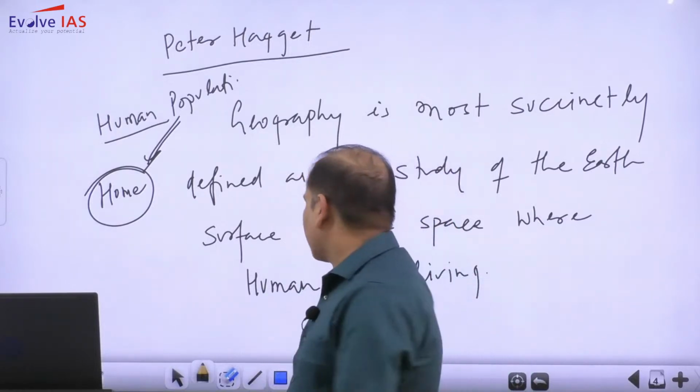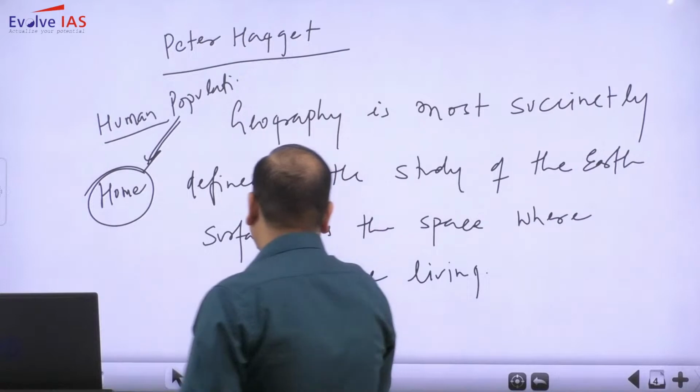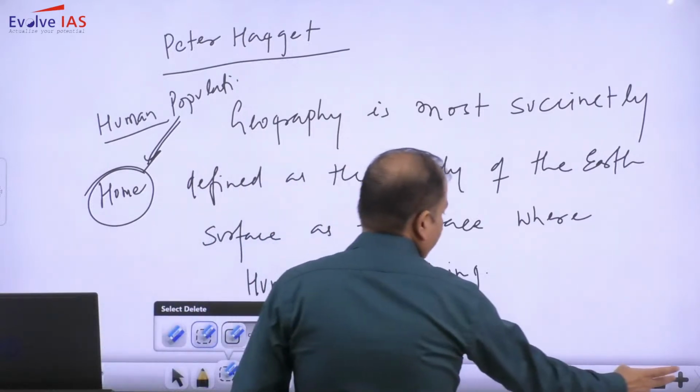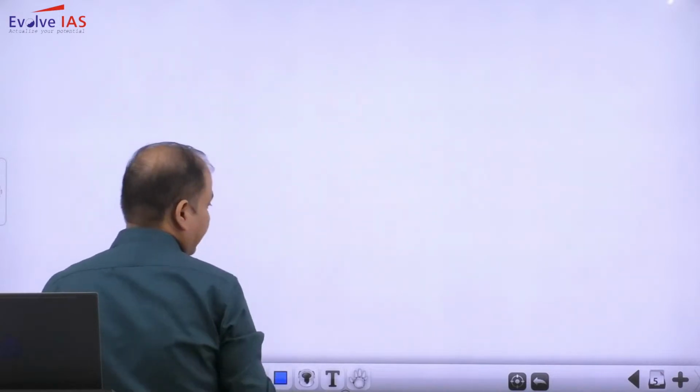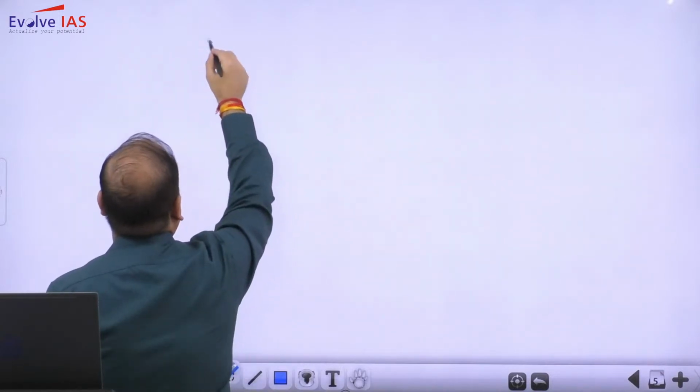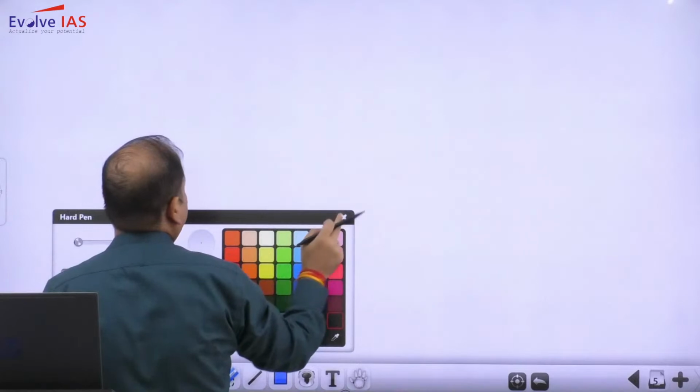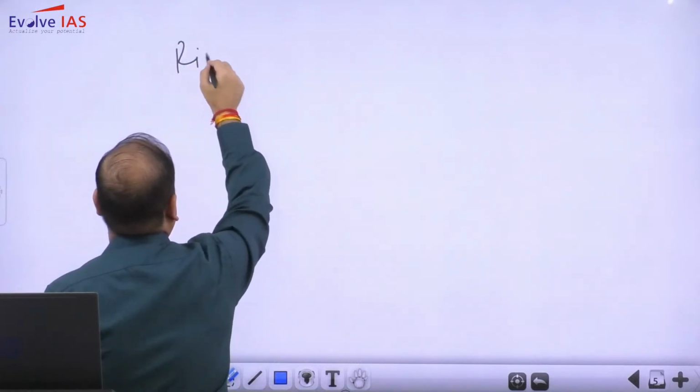Now, one more very popular definition. This definition has been given by the great Richard Hartshorne. So Richard Hartshorne is defining geography.